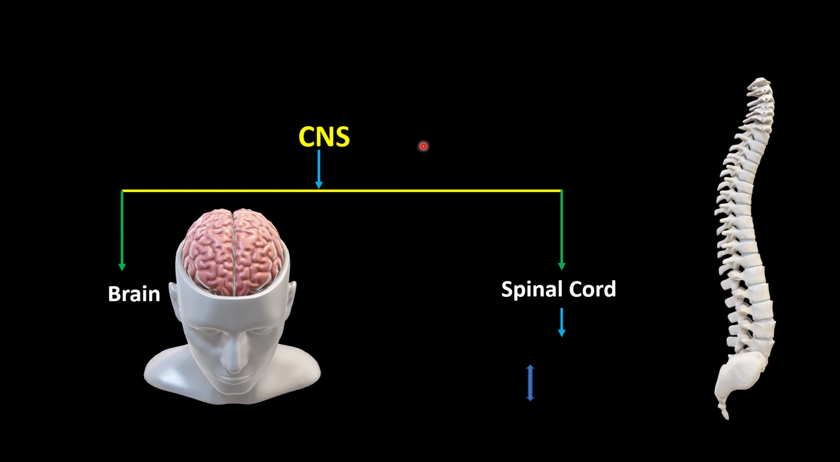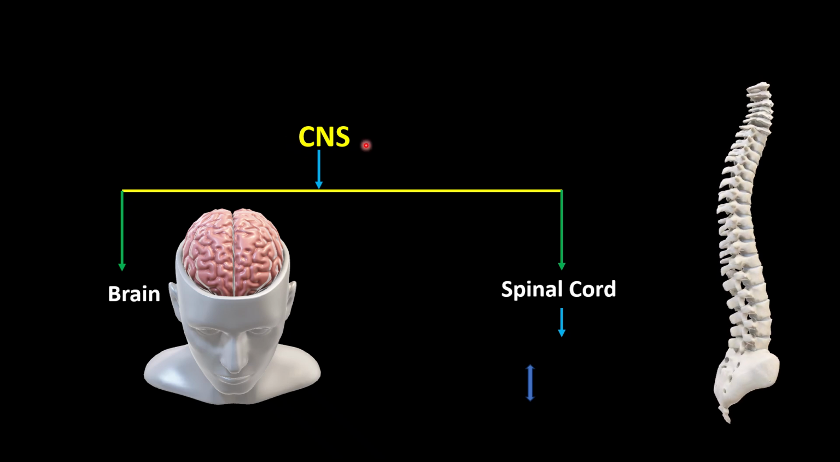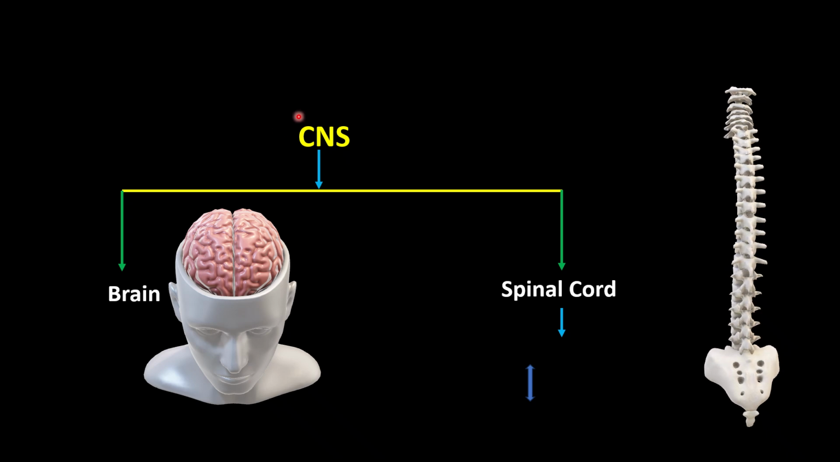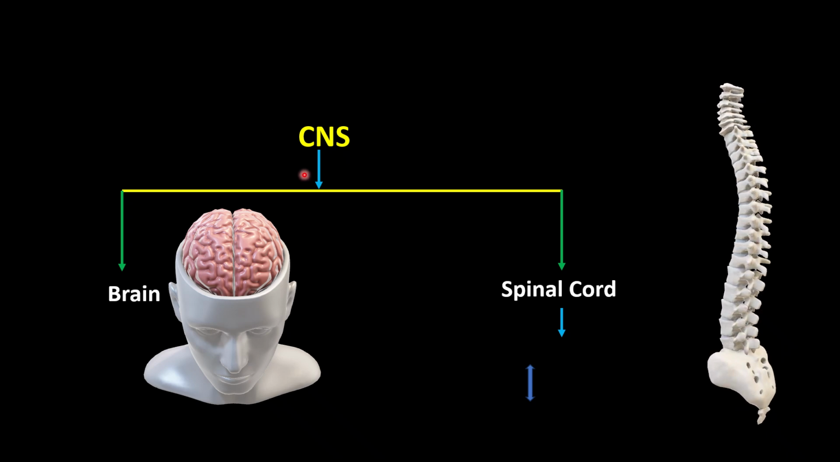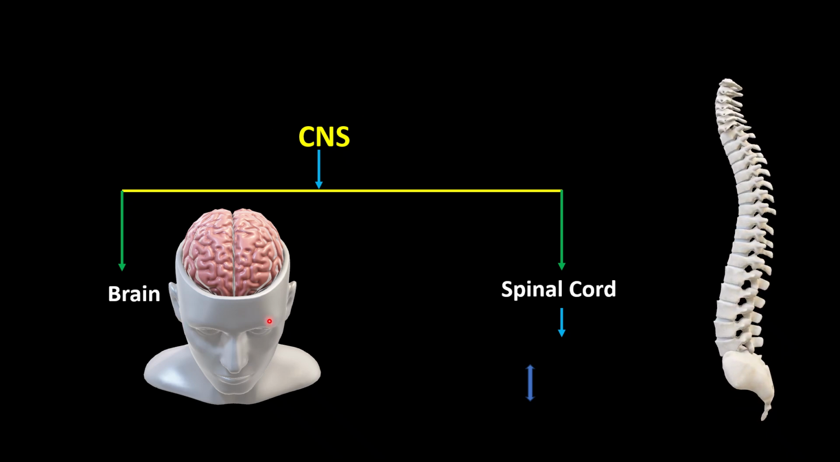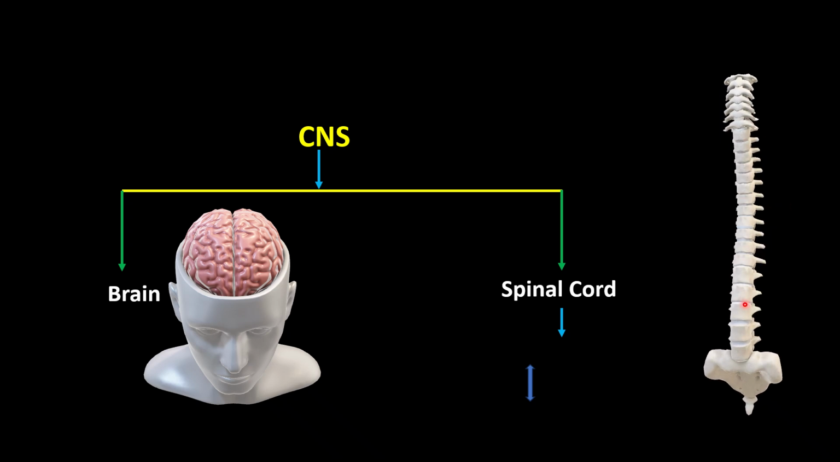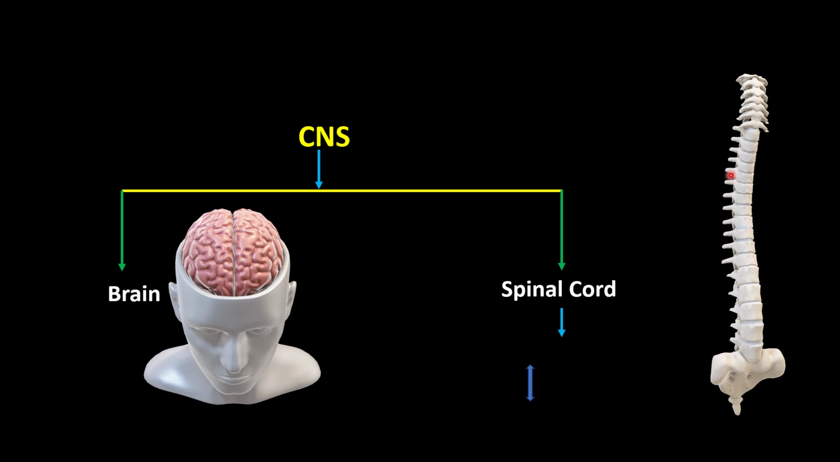Look at here. It's the spine, the central nervous system, which is short form is CNS, that is made up of the brain and the spinal cord. It's the spinal cord. How many bones are here? Hope you know that.